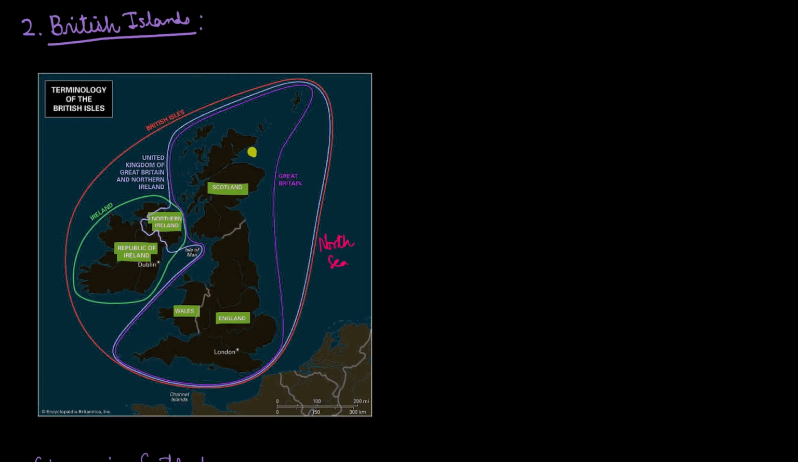So in order to make Britain great, we need to have Scotland. England plus Wales is Britain. So Great Britain is England plus Wales plus Scotland. When you add Northern Ireland also to these three, it becomes the United Kingdom of Great Britain and Northern Ireland. And this over here is the Republic of Ireland. Although this whole island is Ireland, the northern part, when it's joined with Scotland, Wales, and England, becomes part of the UK. And this is the Republic of Ireland, whose capital is Dublin.